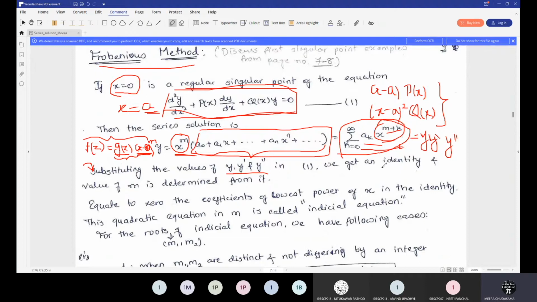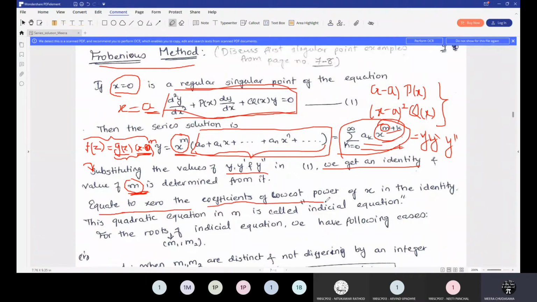So in that case you will get an identity. Just as we got a recurrence relation there, similarly we will get the recurrence relation, but now it will be in terms of m, because m has occurrence over here. So you will get the corresponding equation identity in terms of m, and from that we have to determine the value of m. How to determine it? For that you have to equate to zero. What do you have to equate?